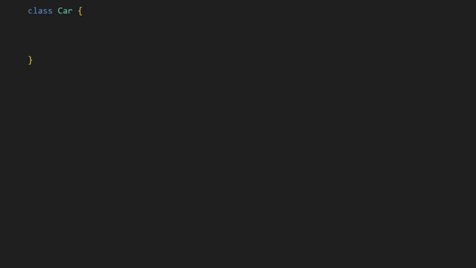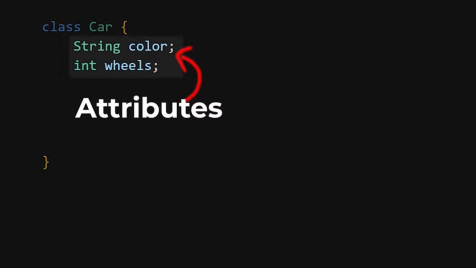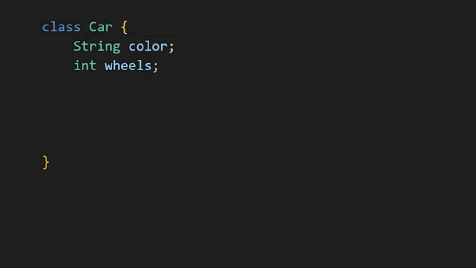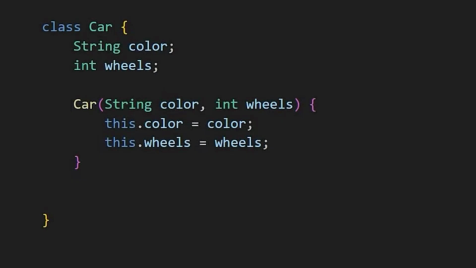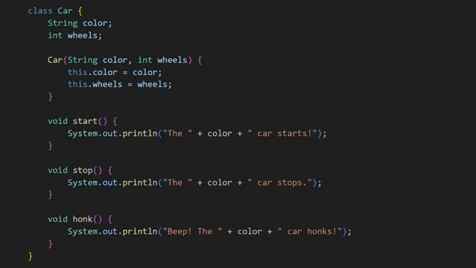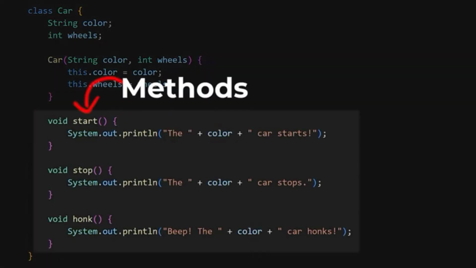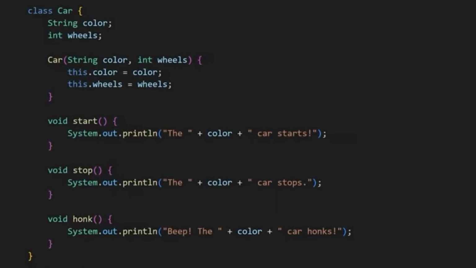Let's take a real world example, a car. Imagine a class as the basic blueprint of a car, where you can define its characteristics like color and the number of wheels. These are called attributes. To create a car with these attributes, you can use a constructor which has the same name as the class itself. A car can perform actions like starting, stopping, honking, and more. To define these actions for a car, you create functions within the car class. These functions are called methods. Methods and functions basically mean the same thing, but when we use functions within a class, we call them methods.